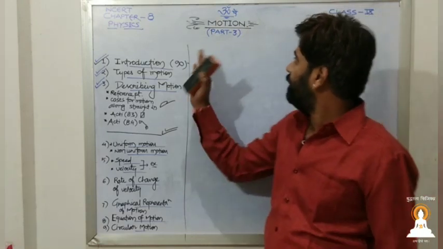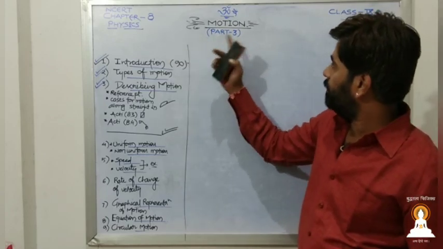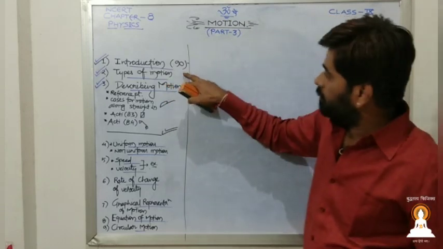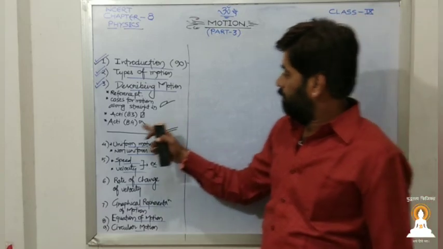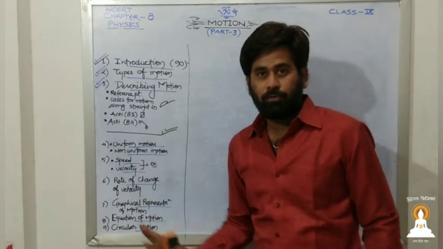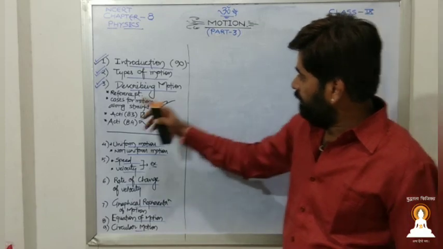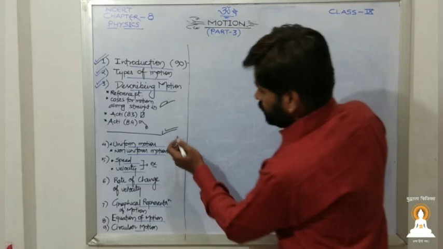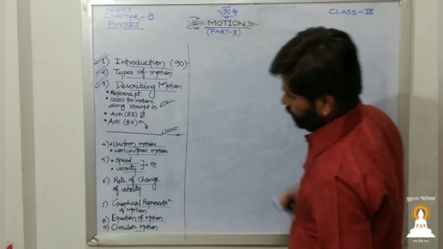As we have already completed part 2 of motion, that is physics chapter number 8, in which we have completed the introduction, types of motion, and describing motion, up to activity number 8.4. Now our next topic, topic number 4, is uniform motion and non-uniform motion.